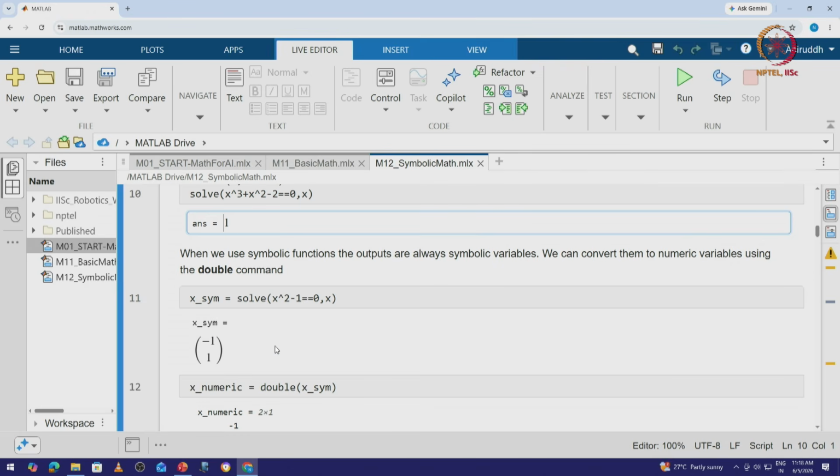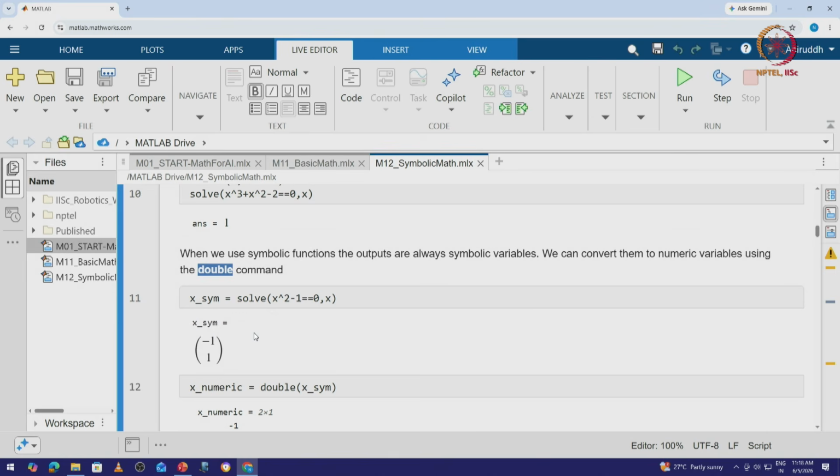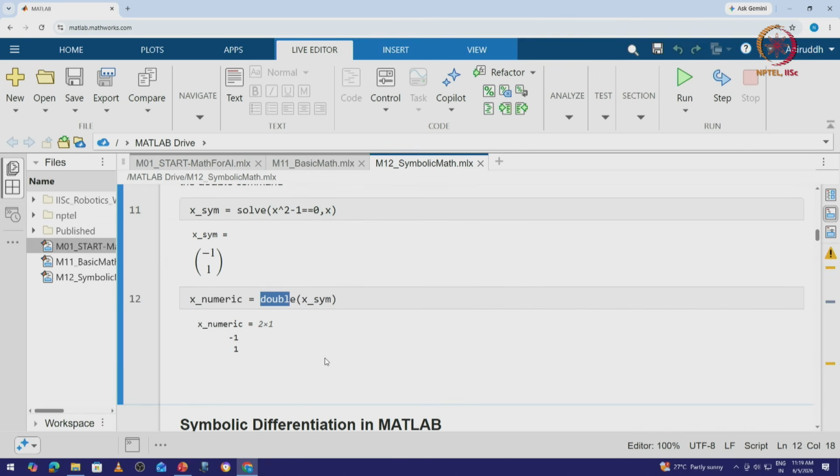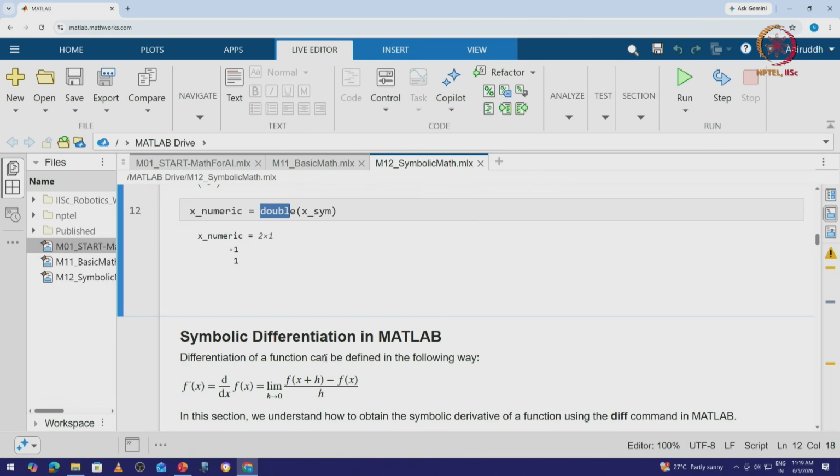Now let's also try to use the double command, which is essentially just trying to solve this equation but trying to change the floating values. So x_sim is given as solve of x square minus 1 equals 0. Solve this equation for the variable x. We get x_sim as minus 1, 1. If we use the double, it is essentially changing the floating points. Since this is an integer, it's not effective, but in case it was a floating point number, the decimals would be adjusted. The digits after the decimals would be updated.